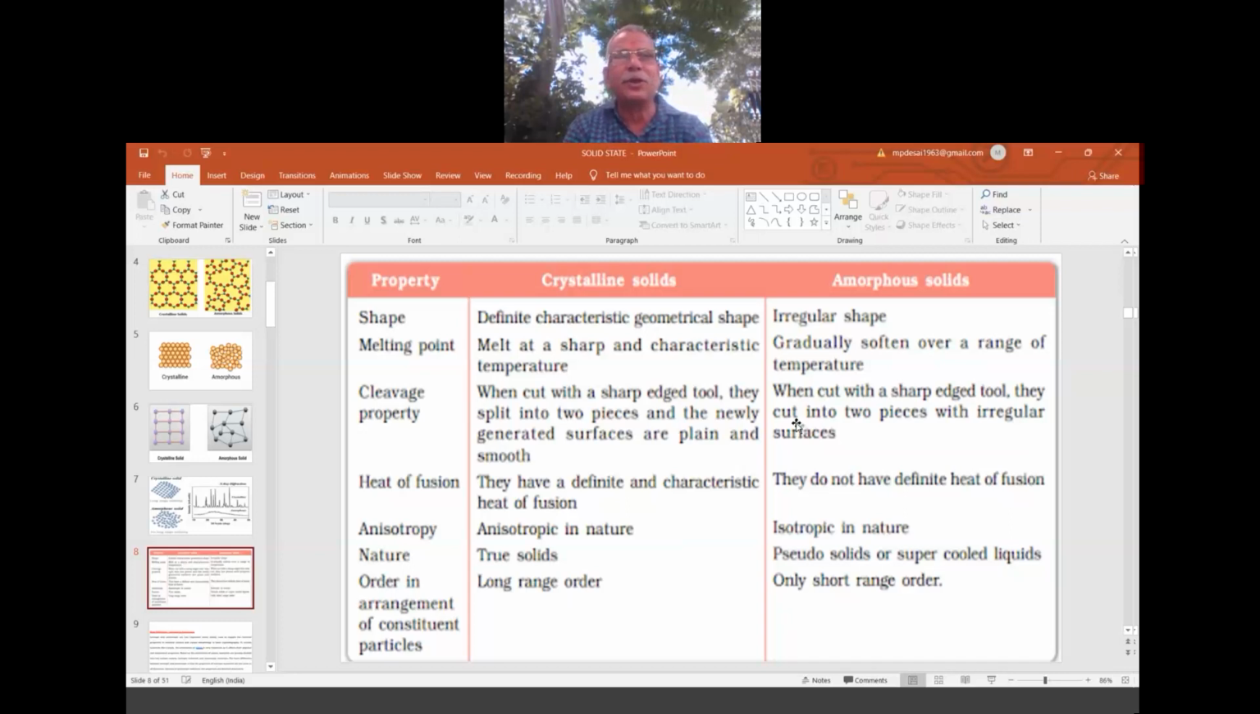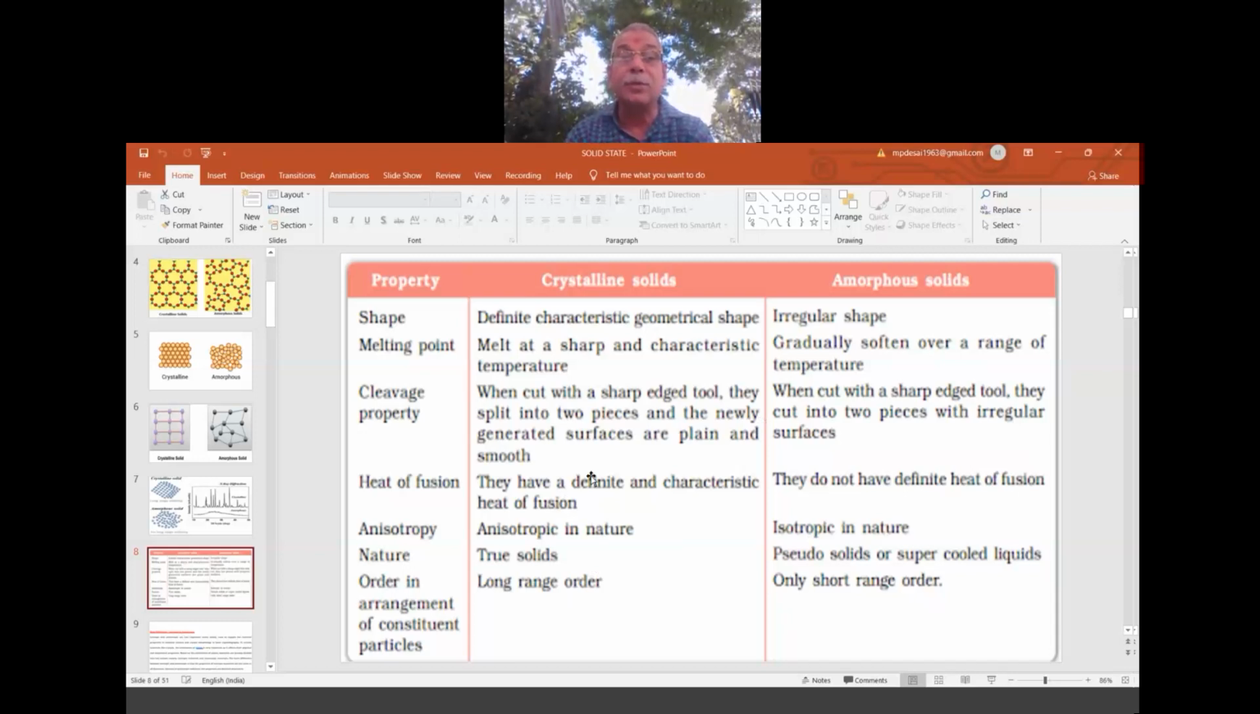Because of a different structure, they have a sharp melting point. Whereas amorphous solids melt gradually, depending upon the arrangement. Then again they start boiling. So all these will happen in the case of amorphous. Kindly go through it. Only one difference is anisotropic and isotropic, which we'll discuss separately. For this, go through the textbook table.